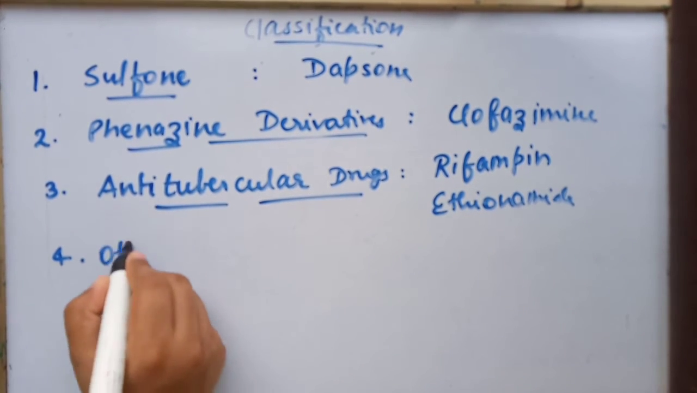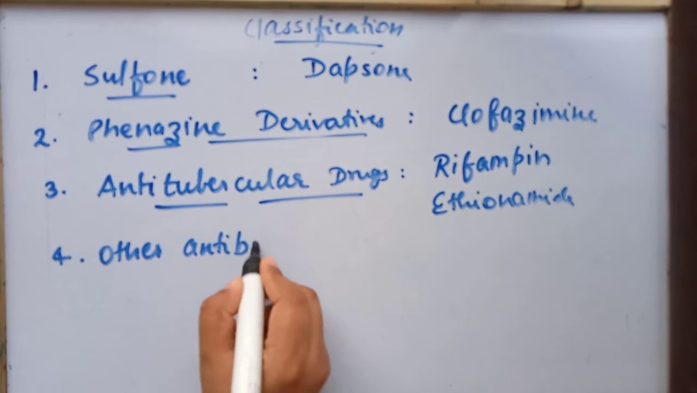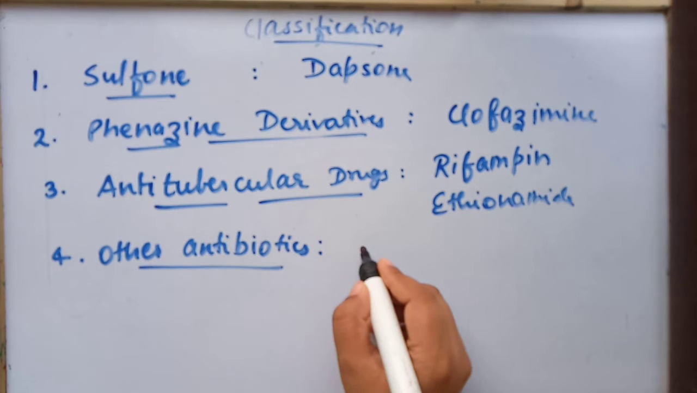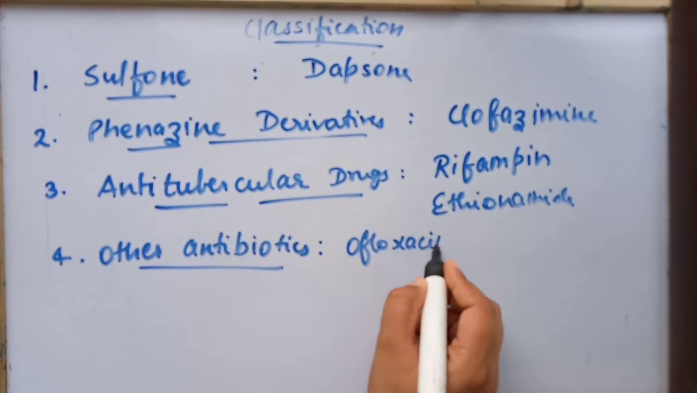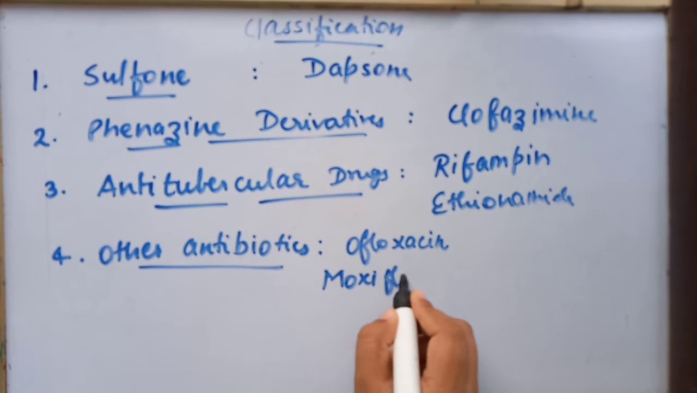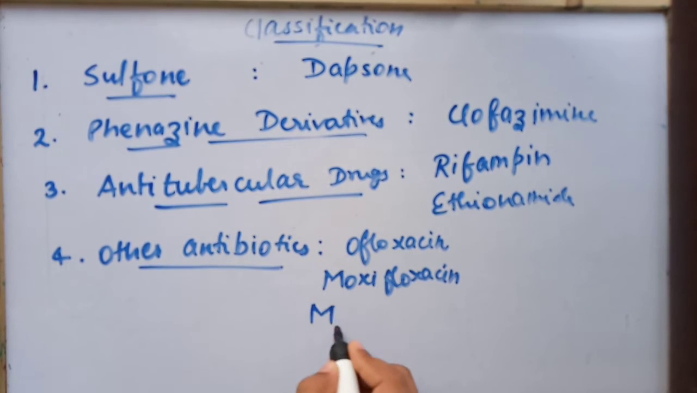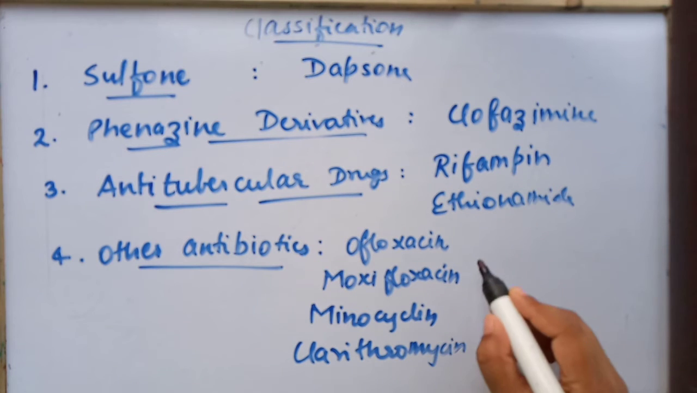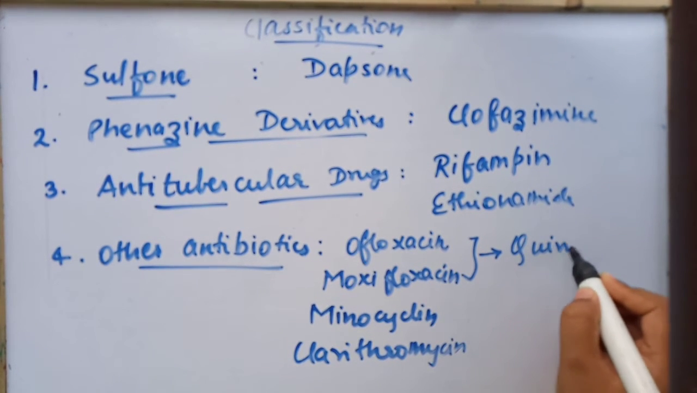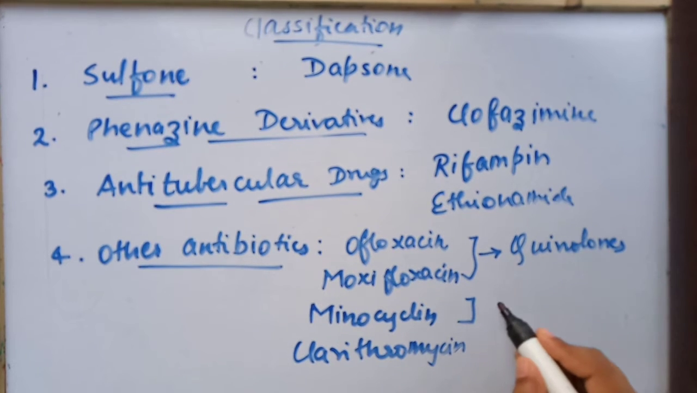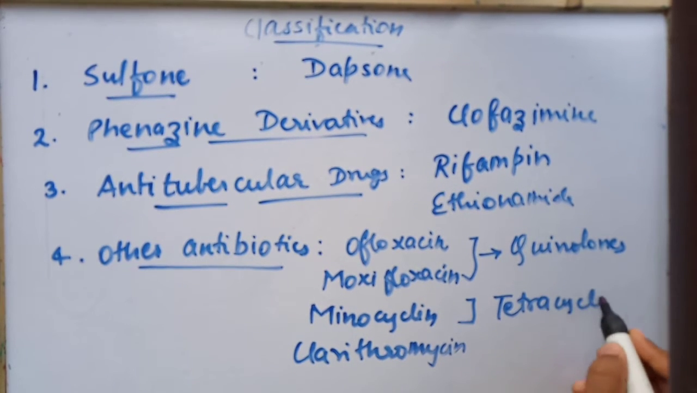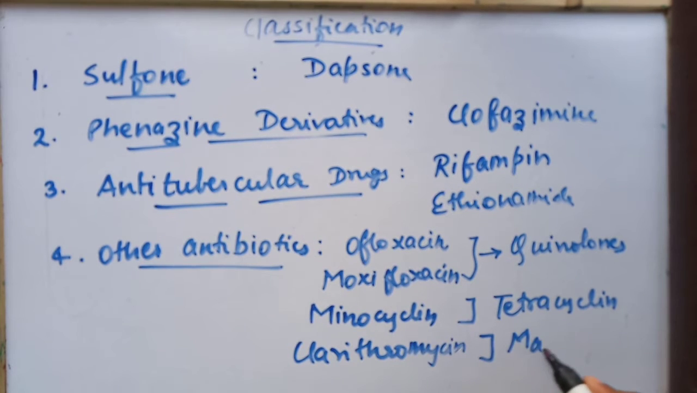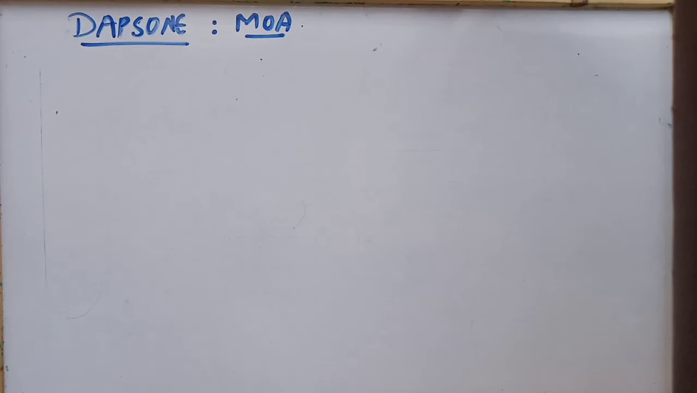Another category is other antibiotics. The drugs in this category are ofloxacin, moxifloxacin, minocycline, and clarithromycin, which means we have two from the quinolones category, one from the tetracycline category, and clarithromycin from the macrolide category. Let's see each of them in detail.